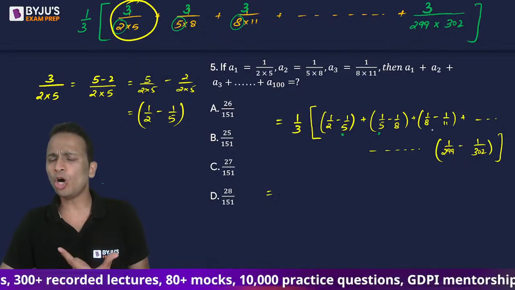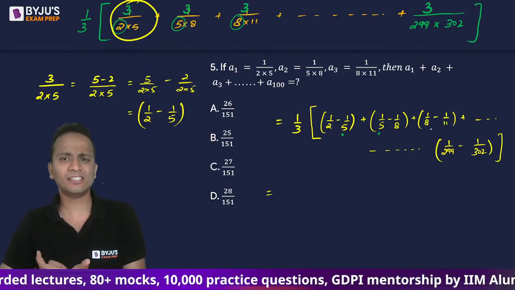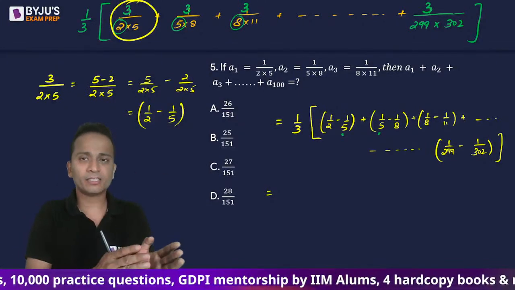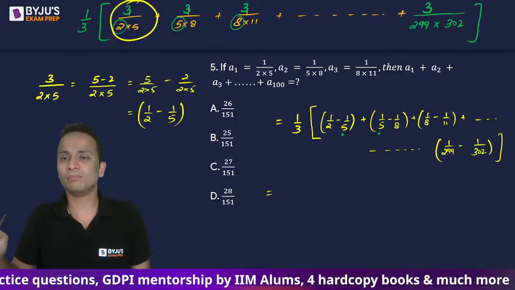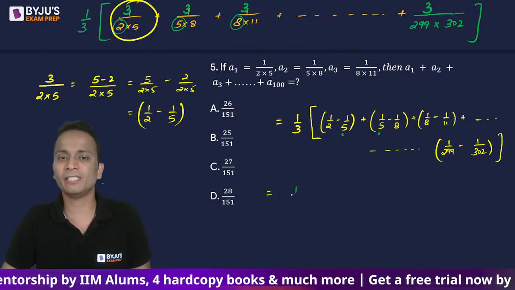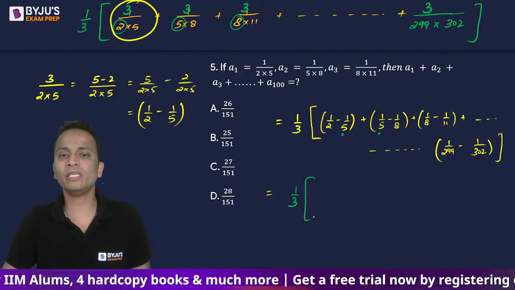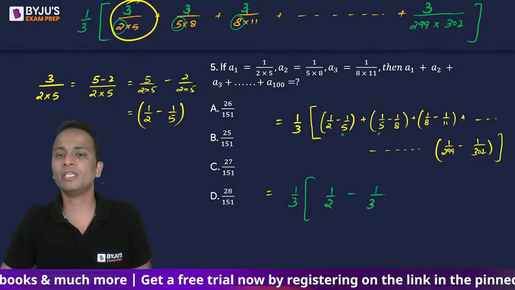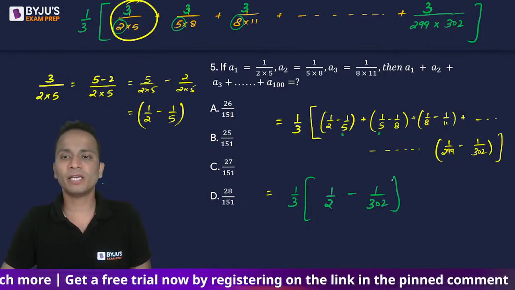So all the terms in the middle will get cancelled, and the first term of the first bracket and the second term of the last bracket, these two terms will remain. So 1 upon 3 into bracket 1 upon 2 minus 1 upon 302. This is what will be left.